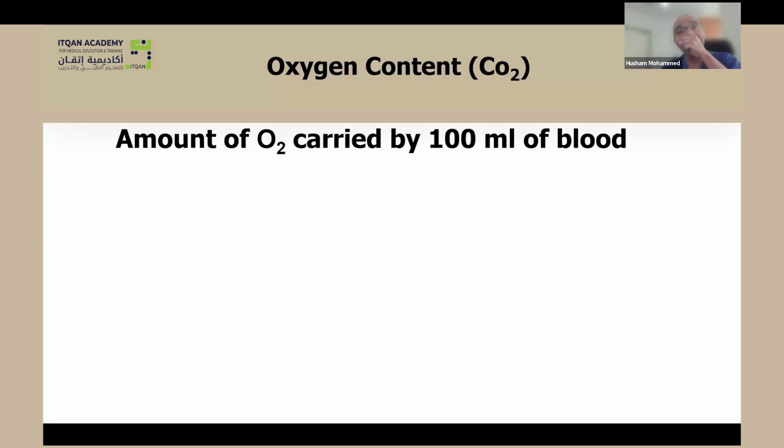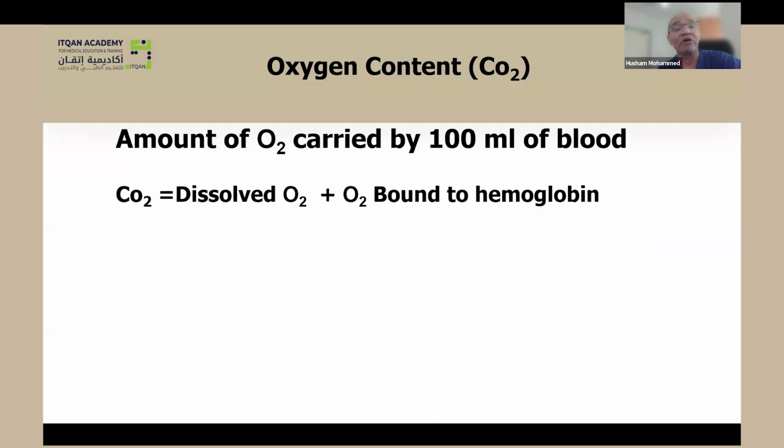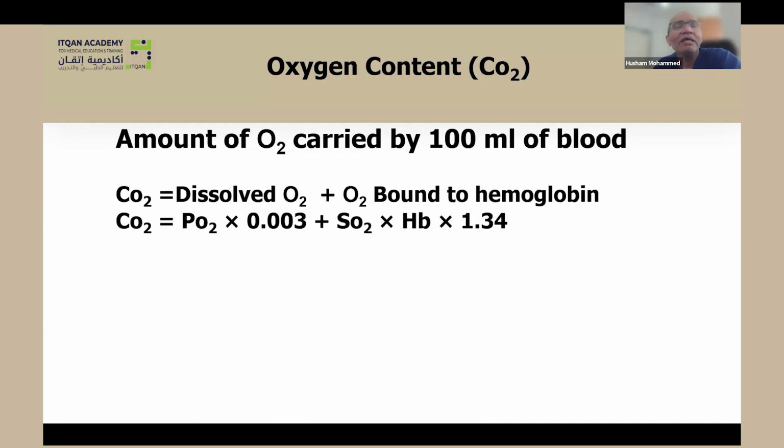In 100 ml of blood, oxygen is transported in two main forms. Actually, one main form and the other is a minor form. The content of oxygen as a dissolved fraction, in addition to the oxygen that is bound to hemoglobin. So oxygen is transported in arterial blood in two forms, dissolved in the blood and bound to hemoglobin. Now the dissolved fraction, this is a very minor fraction.